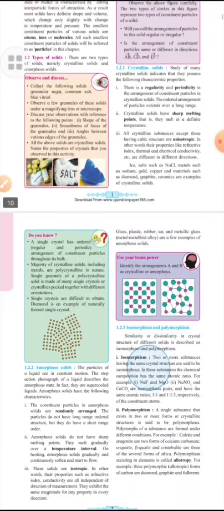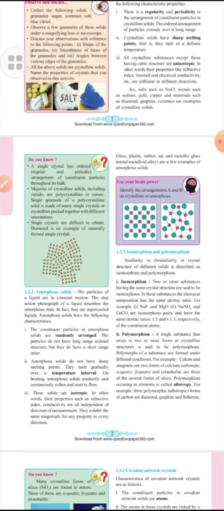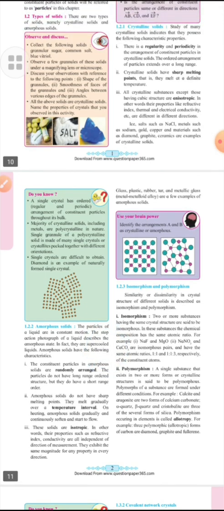Now we are going to amorphous solids. The constituent particles in amorphous solids are randomly arranged, they do not have long range order structure, but they do have short range order. Amorphous solids do not have a sharp melting point. They melt gradually over a temperature interval on heating. Now we can look at examples.